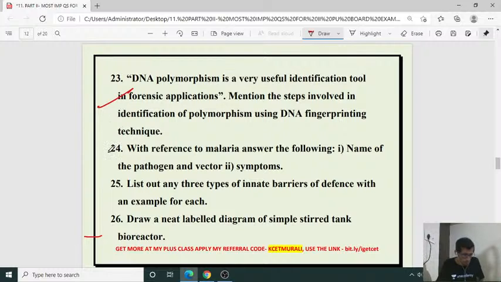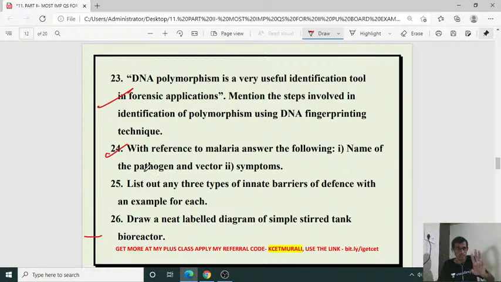And next question number 24. Okay, with reference to malaria, answer the following. See, splitting of questions. Here this is for 3 marks, isn't it? 1.5, 1.5. Name the pathogen and vector. Which is the pathogen for malaria? As we all know, Plasmodium.